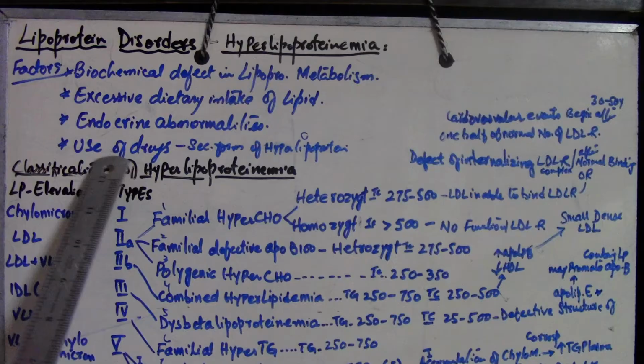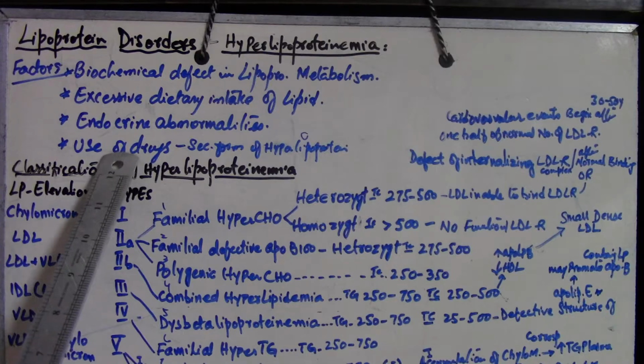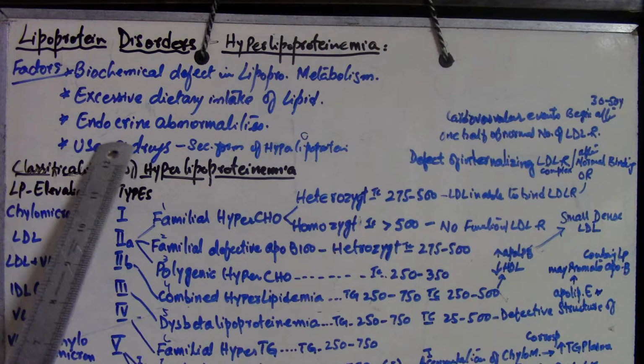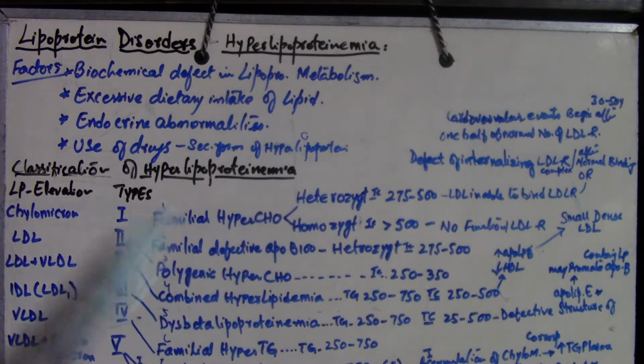And which drugs are these? The drugs could be beta-adrenergic receptor antagonists, oral contraceptives, and thiazide diuretics. They could be leading to the secondary form of hyperlipoproteinemia.